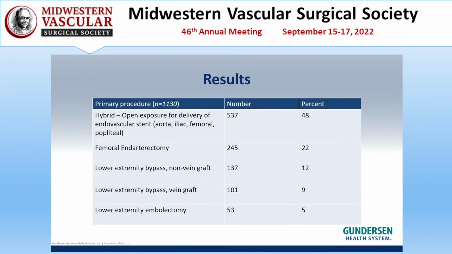The procedures performed during the study period are listed here in order of decreasing frequency. The most common procedures performed fell under this classification of hybrid procedures. So these are open exposures for delivery of an endovascular stent, be that aortic, femoral, popliteal, or iliac. Following that, we had femoral endarterectomies, lower extremity bypasses using vein or non-vein graft, and finally lower extremity embolectomies.